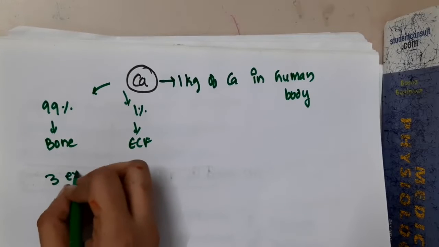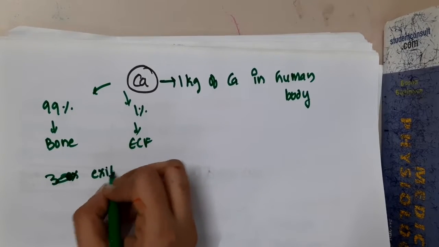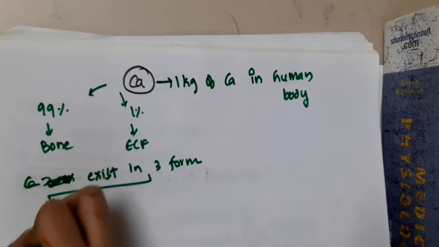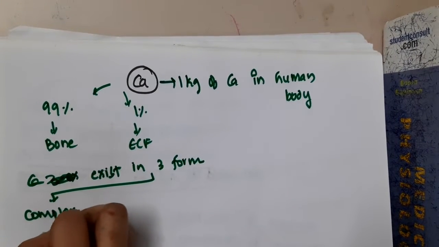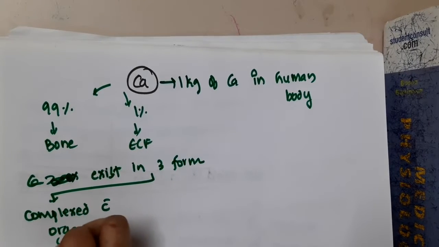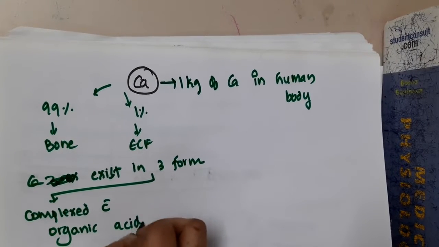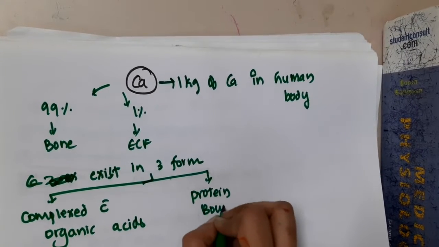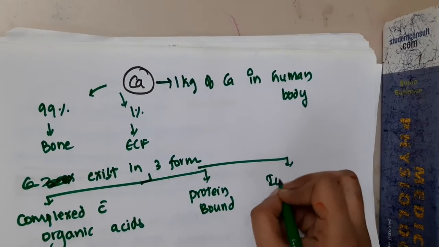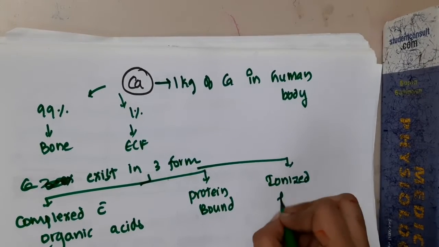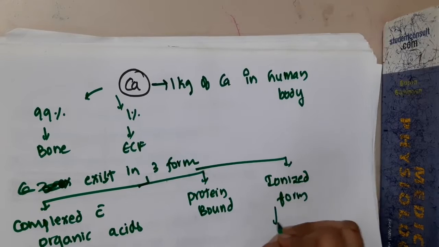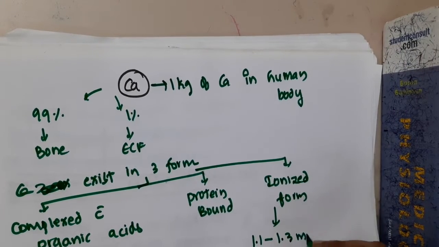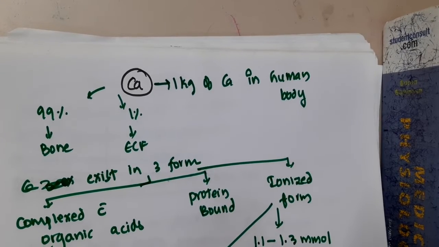And this calcium exists in three forms. That is, it exists as complexed with organic acids, or it exists as protein bound, or it exists in ionized form. The concentration of ionized form calcium is between 1.1 to 1.3 millimoles, and this ionized form is the most active form of calcium.